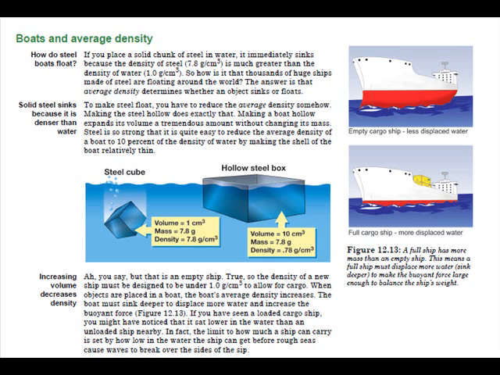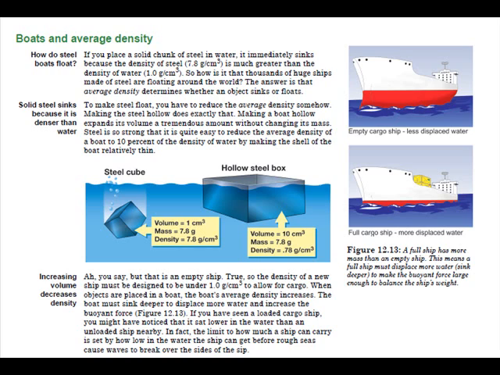If you place a solid chunk of steel in water, it immediately sinks because the density of steel, 7.8 grams per centimeter cubed, is greater than the density of water, 1 gram per centimeter cubed. So how is it that thousands of huge ships made of steel are floating around the world? The answer is that the average density determines whether an object sinks or floats. To make steel float, you have to reduce the average density somehow. Making the steel hollow does exactly that.